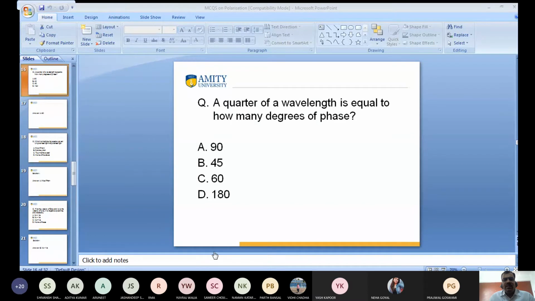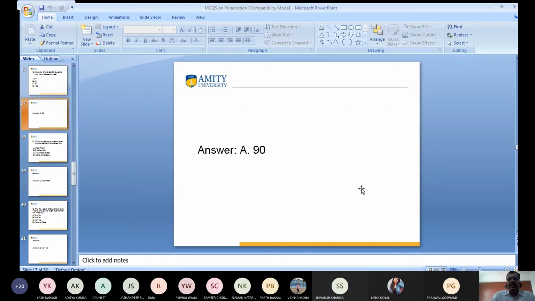Mr. Naman? Sir, 90. Nikita, what is the answer? Sir, 90. Are you sure? Yes, sir. Anyone more? Shivan Sharma, what is the answer? It's 90 degrees. So I want to proceed further. This is 90 degrees. Good.